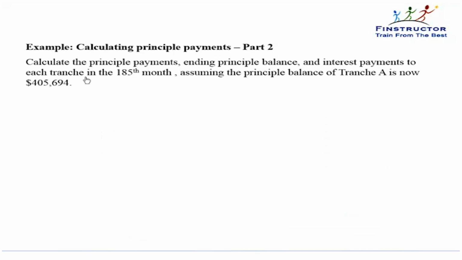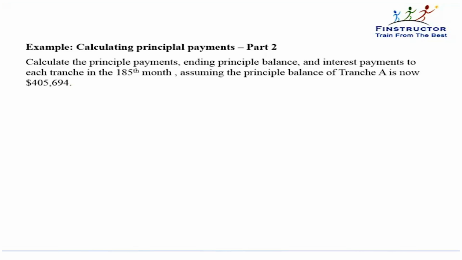In the same example, calculate the principal payments, ending principal balance, and interest payments to each tranche in the 185th month, assuming the principal balance of tranche A is now $0.405694 million. So of the 200 million, hardly any is left. Only $0.4 million is now left as principal outstanding for tranche A.